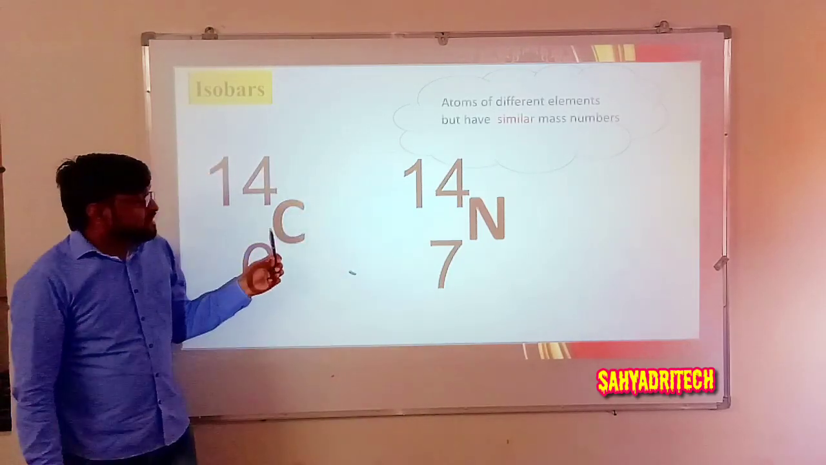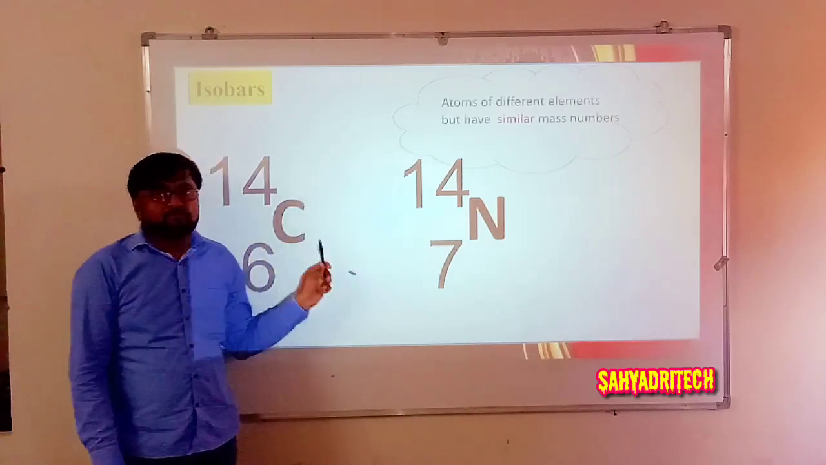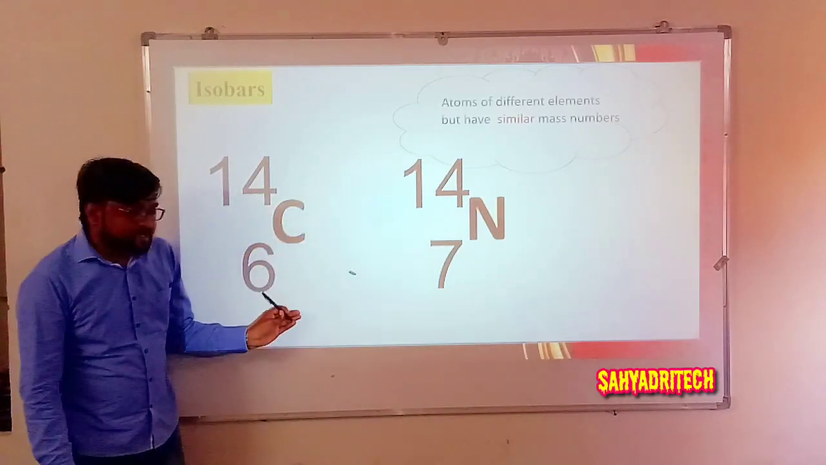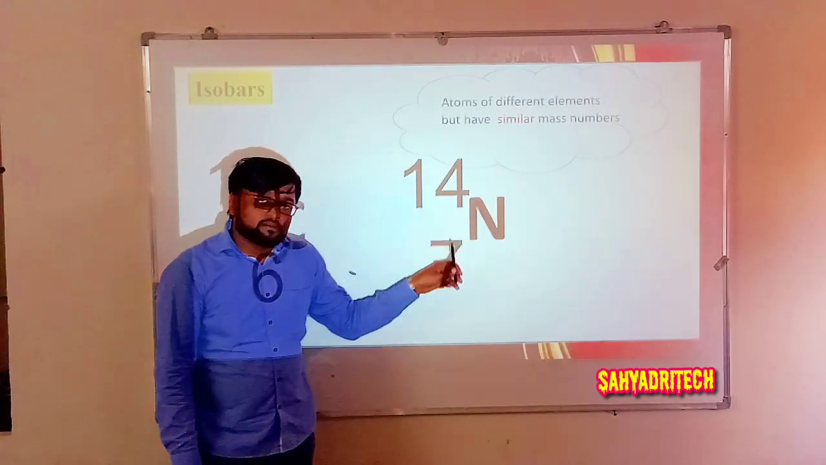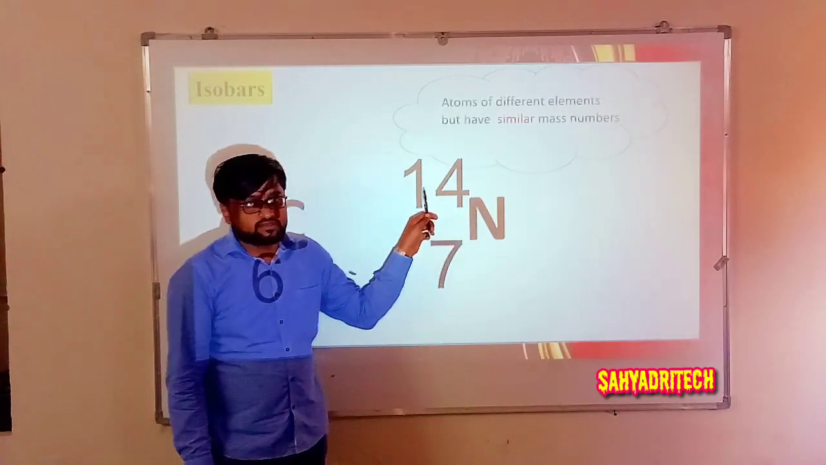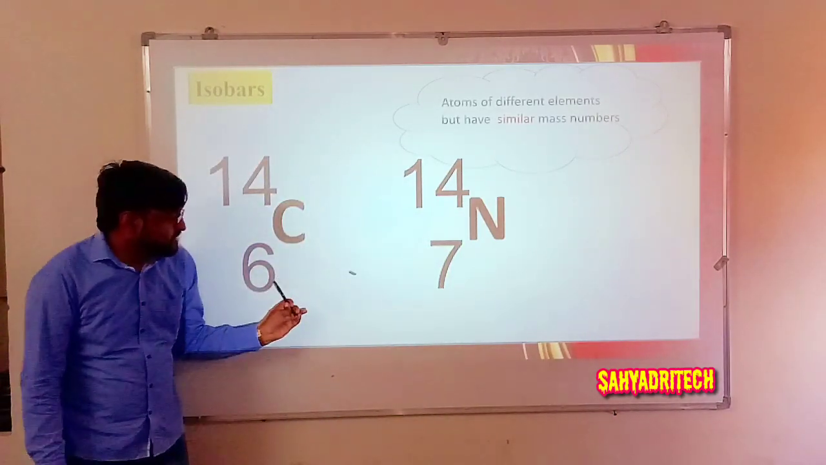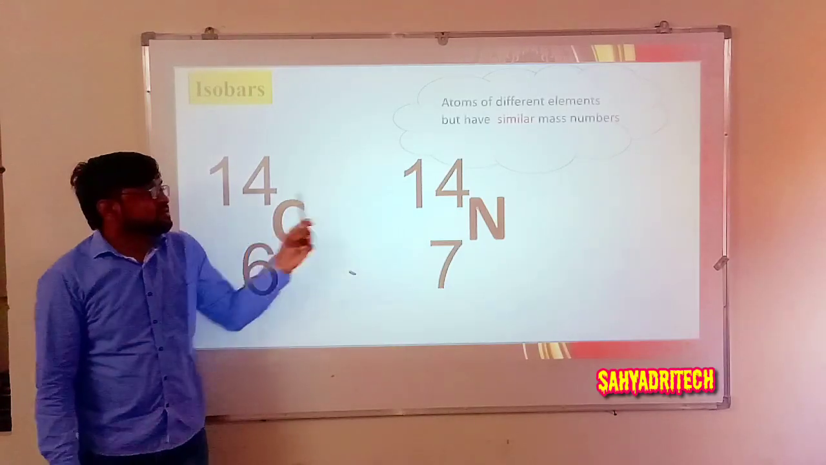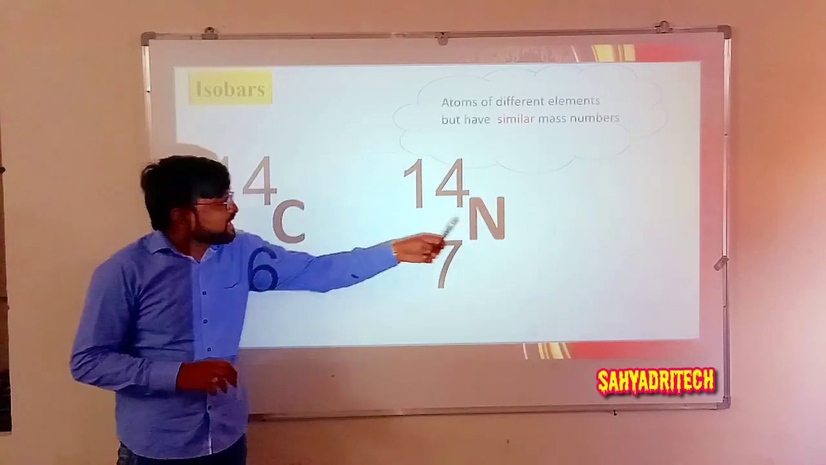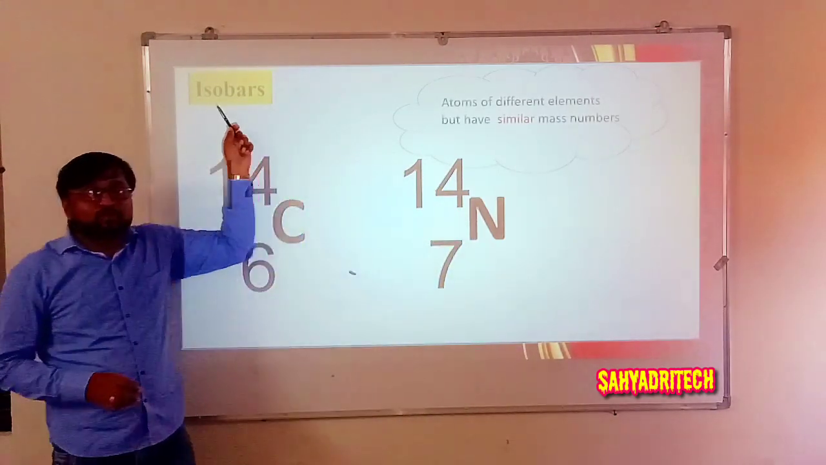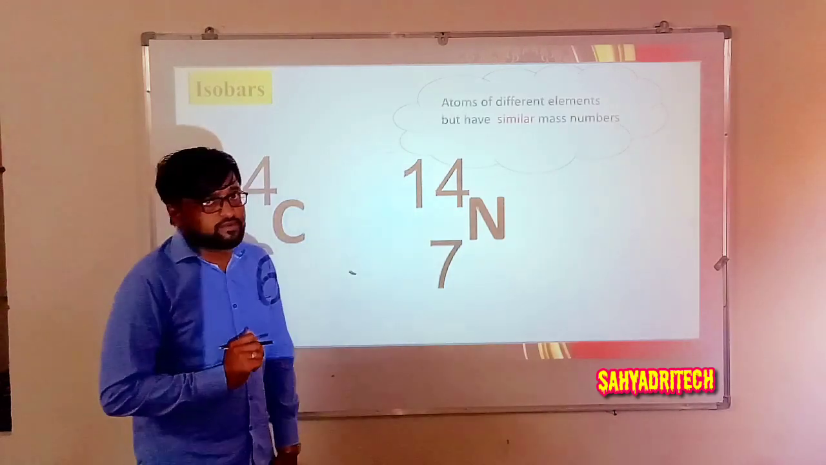Example: carbon 14 and nitrogen 14. Carbon 14 means atomic number 6, mass number 14. Nitrogen 14 means atomic number 7, mass number 14. So these are atoms of different elements having different atomic numbers, but they have the same mass number. Therefore, carbon 14 and nitrogen 14 are isobars. Well, I think it is clear for you.